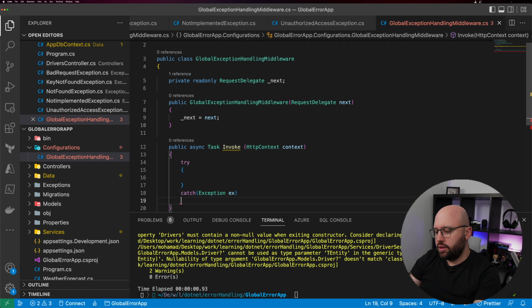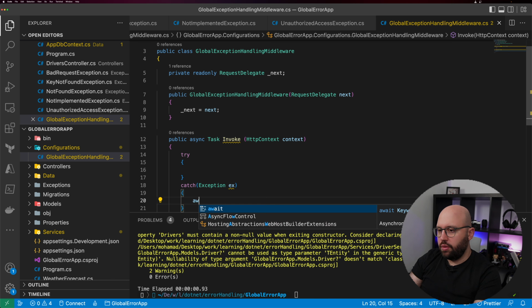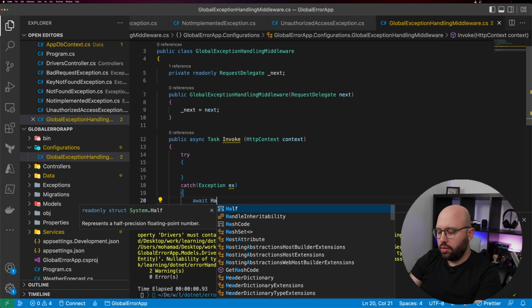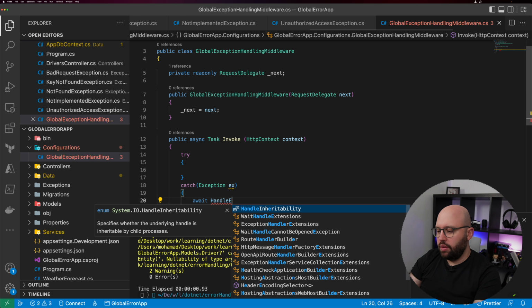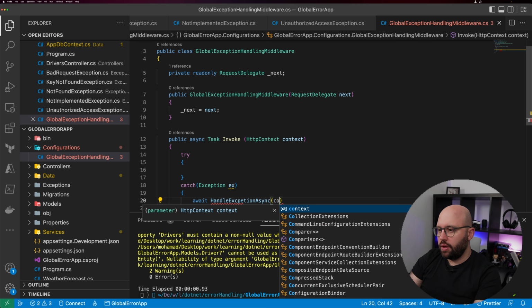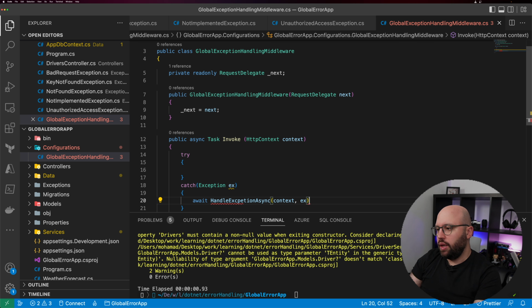Exception ex, and here we're gonna say await HandleExceptionAsync(context, ex). And this method that we have referenced right now doesn't exist. So what we're doing here is going through the normal middleware process that we have.